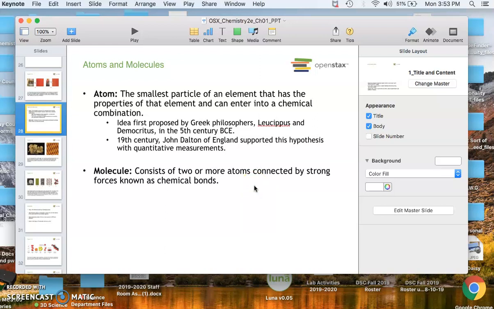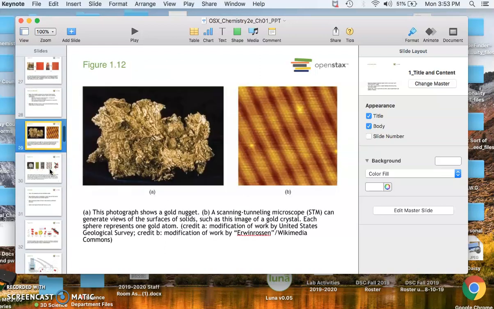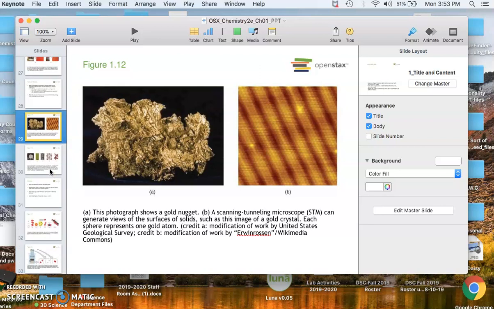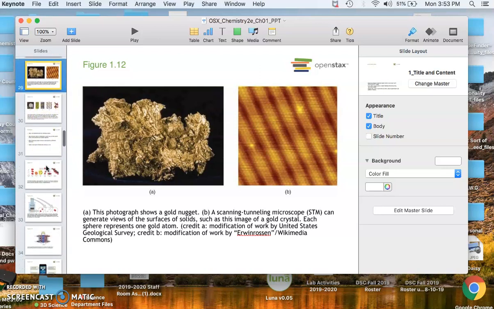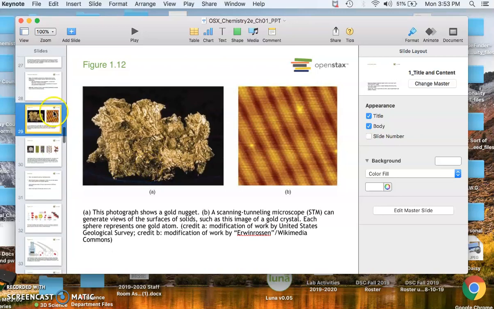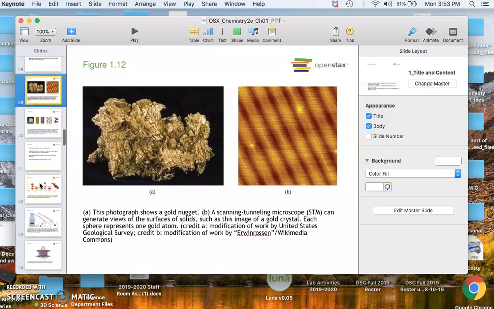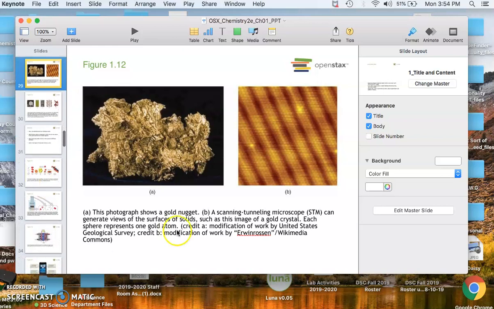We'll talk about the two different types of chemical bonds that occur between atoms. Actually, there are more than two, but the two main ones we will talk about this semester. Next semester we'll talk about the bonding between atoms that's not as strong as what we talk about this semester. Alright, so anyways, here's a picture of a golden nugget.